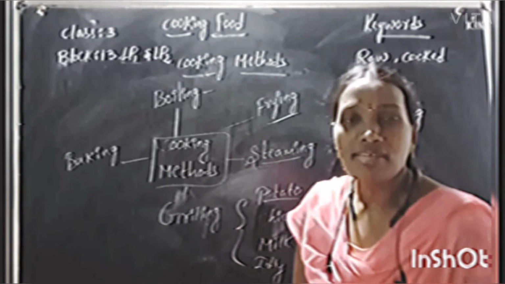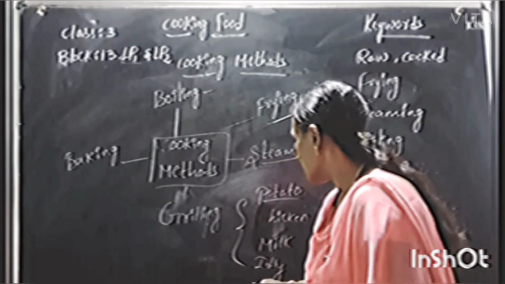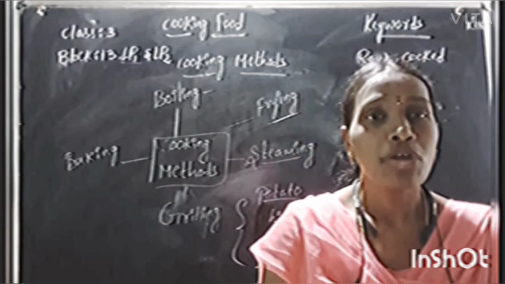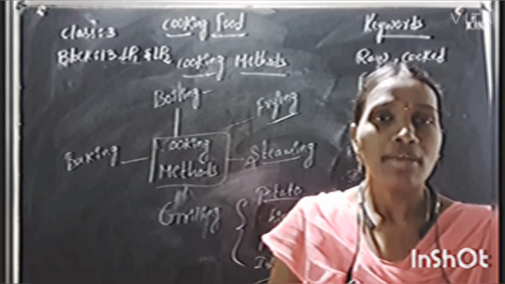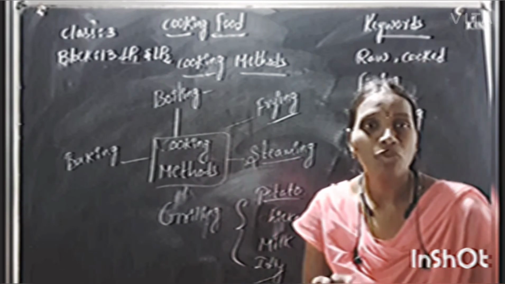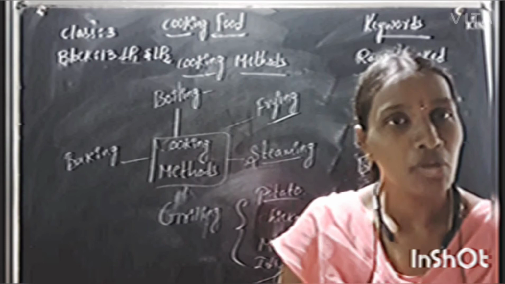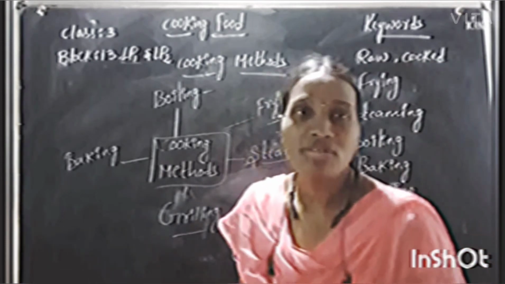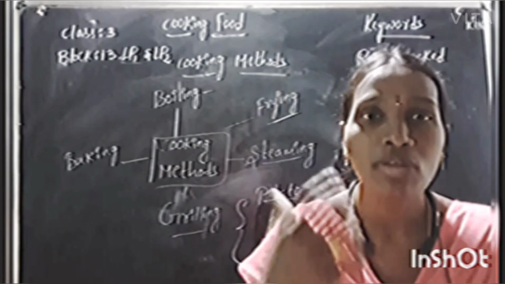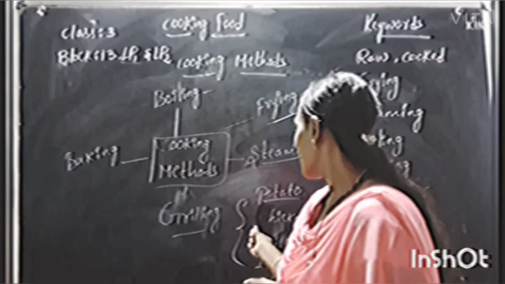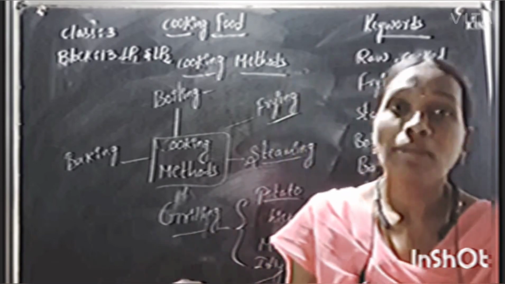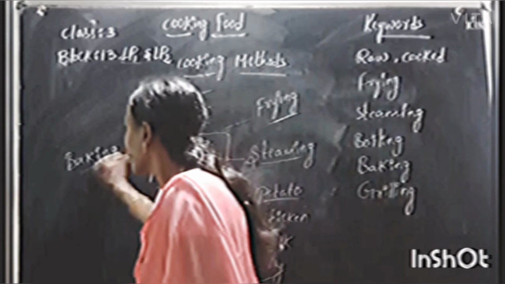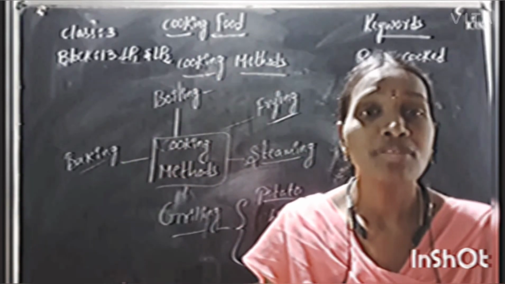And steaming means we can make idlis at home. We can see that idlis are cooked by steaming only. Okay, that means you keep the food item over boiled water. Okay, that is steaming. And grilling, in the grilling process we keep the food item directly on the fire. Mostly non-veg items like chicken are prepared by this method, by grilling only. Now baking means we have to use ovens.